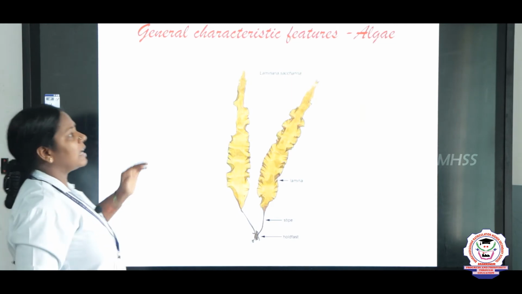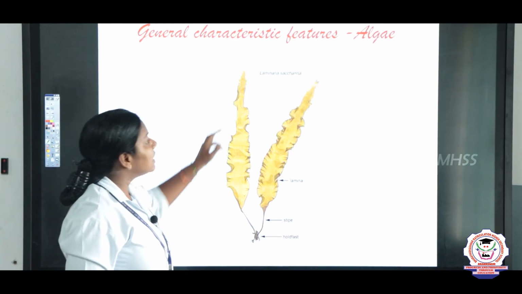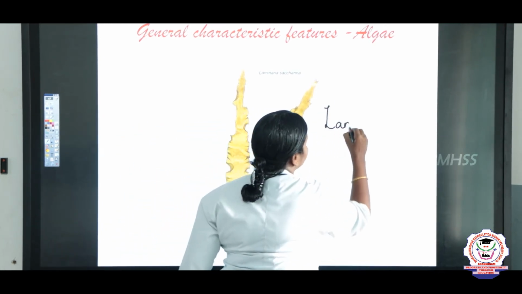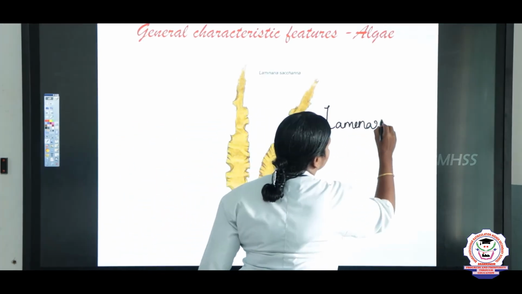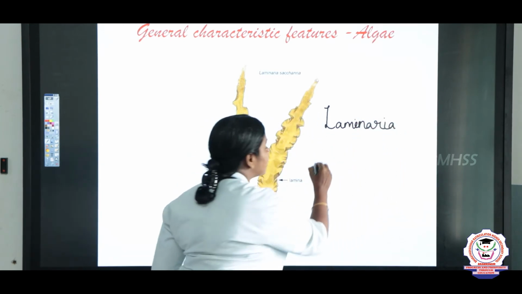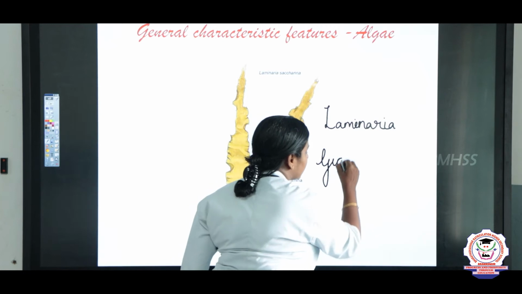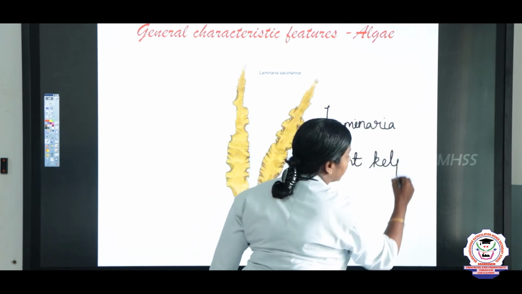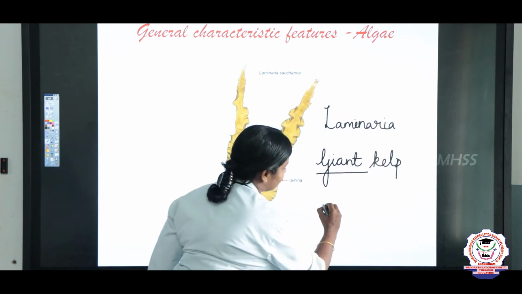And the last algae is Laminaria. What is the name? Laminaria. And in your book they have given one word, just underline it, giant kelp. Giant kelp. Giant means very large in size,